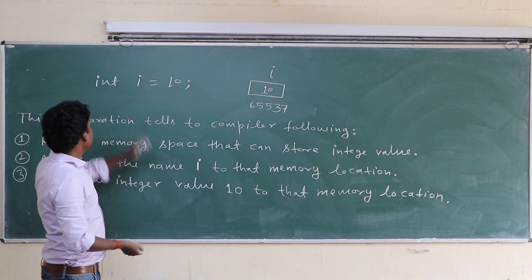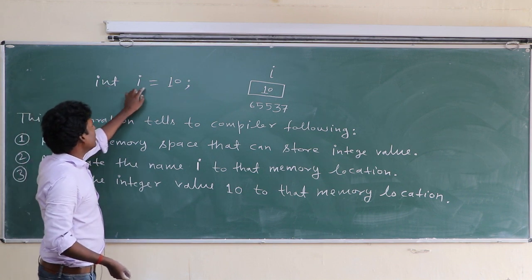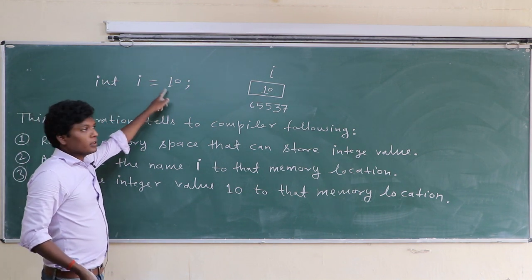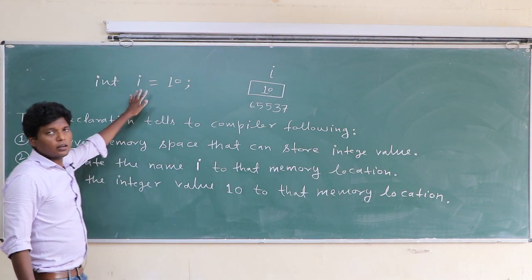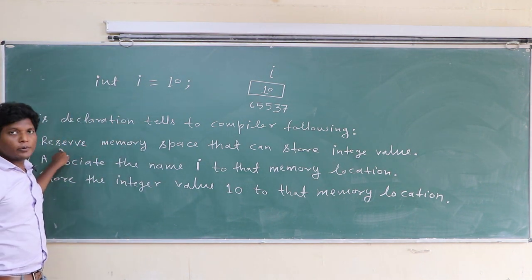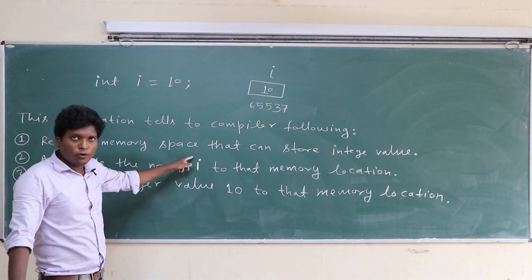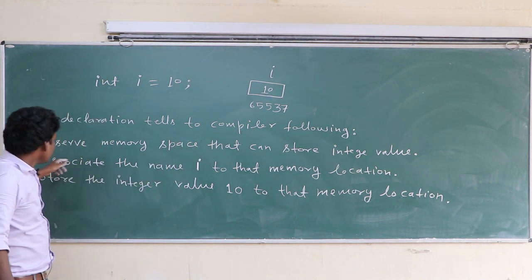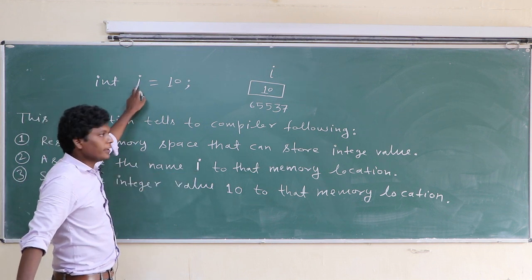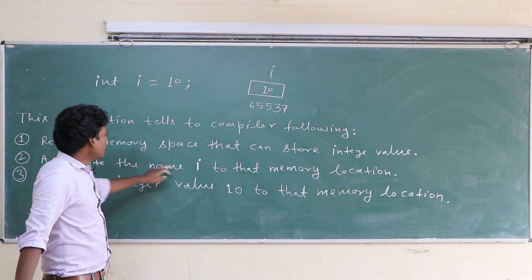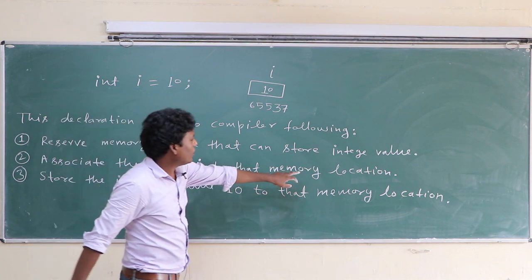Class, when you declare int I equal to 10, then this declaration tells compiler three things. First one is reserve memory space that can hold integer value. Second thing, associate the name I. This is the variable I. Associate the name I to that memory allocation.